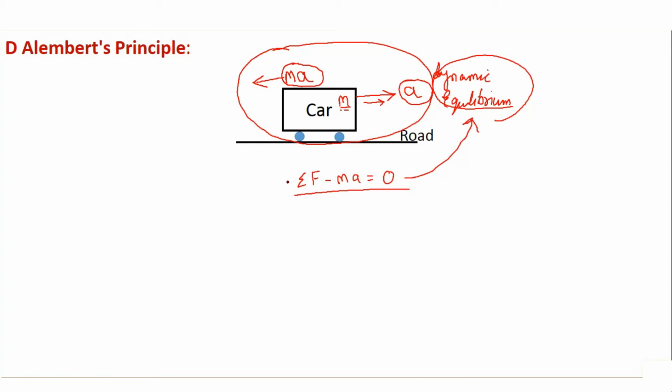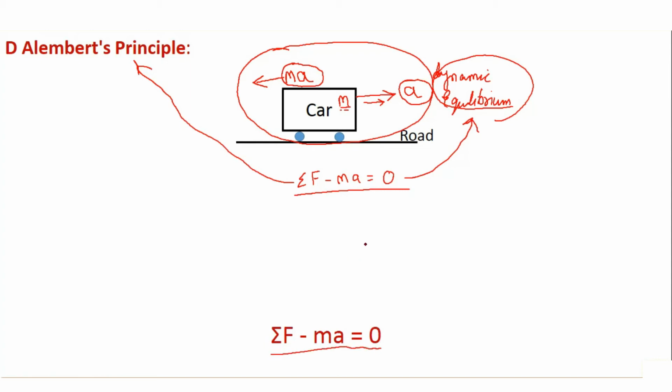As this equation, summation of f minus ma is equal to 0, was given by D'Alembert, this entire concept is known as D'Alembert's principle.